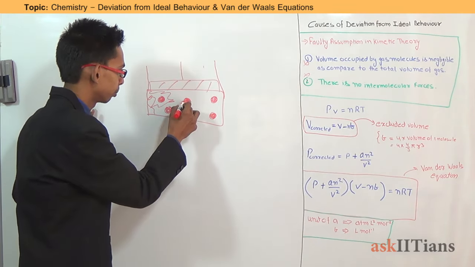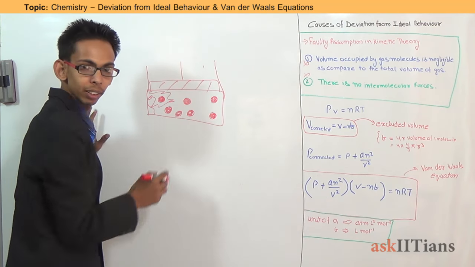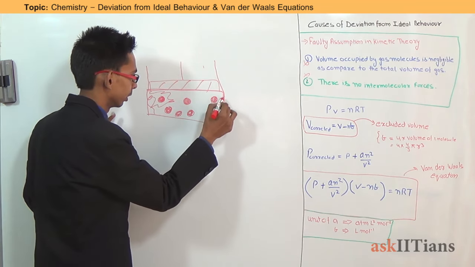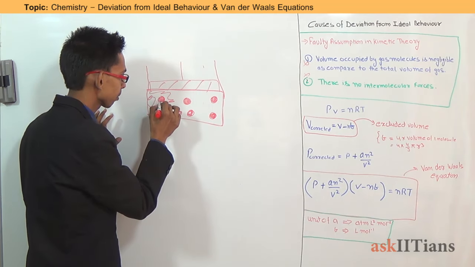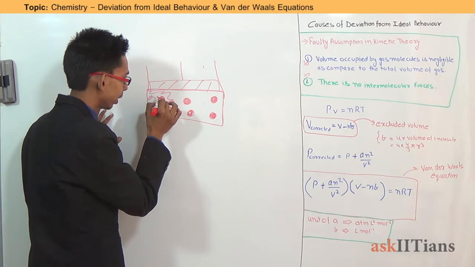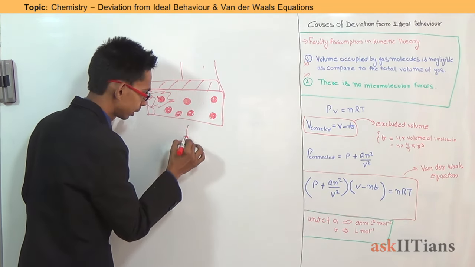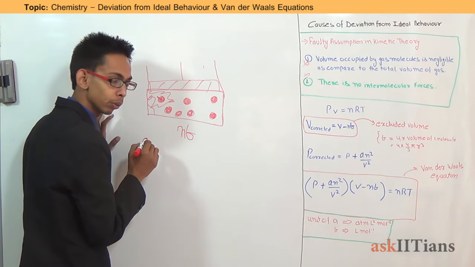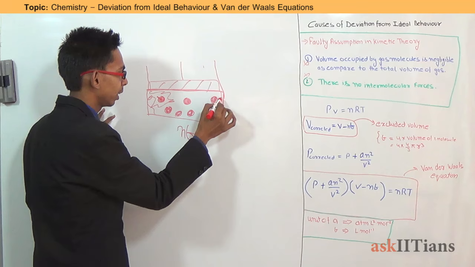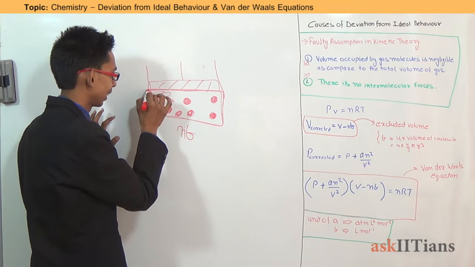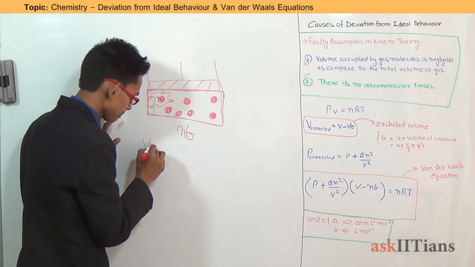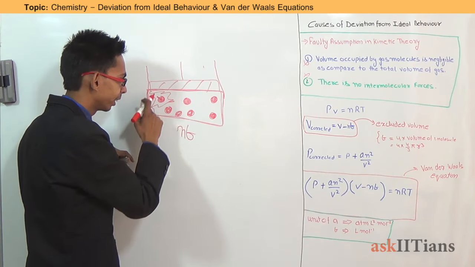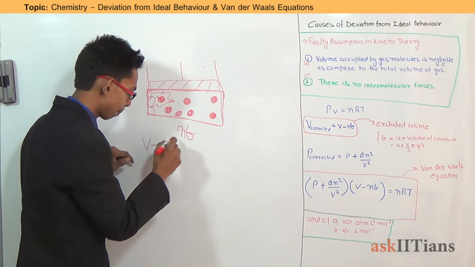Excluded volume is the volume which is reserved by a particular molecule. Let's say the volume occupied by a particular molecule is v and there are n number of molecules, so to calculate the actual volume of the gas we need to decrease the total volume of the container, or the ideal volume which we expected earlier, by this term.